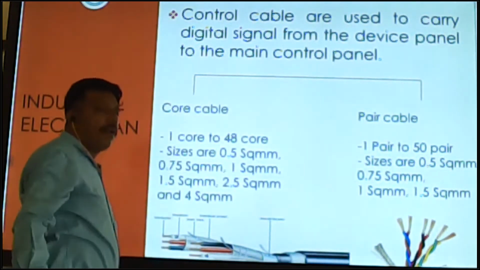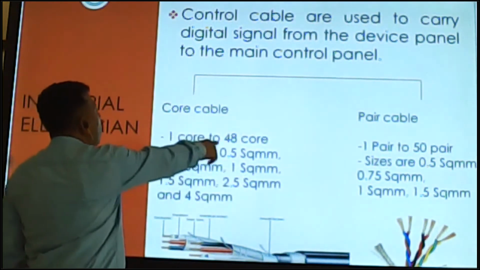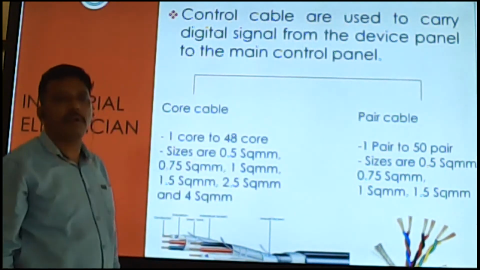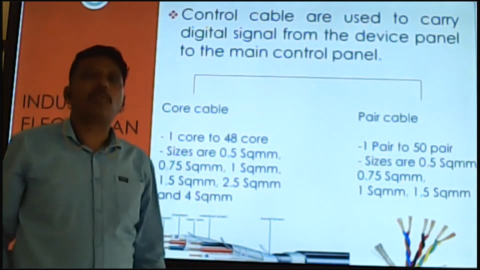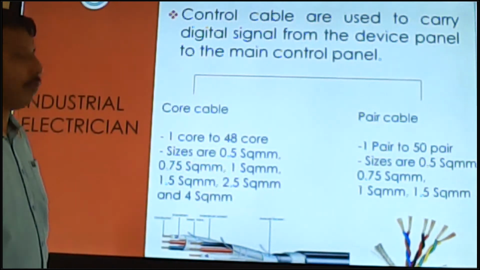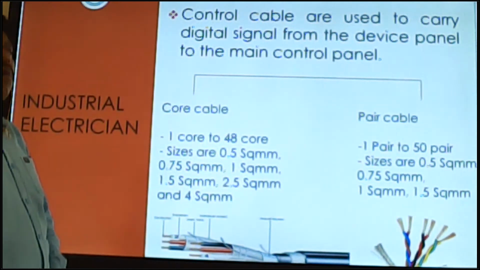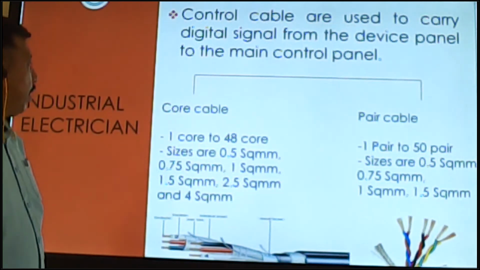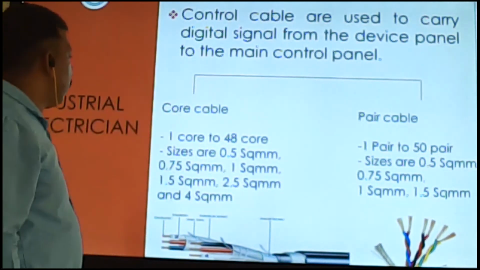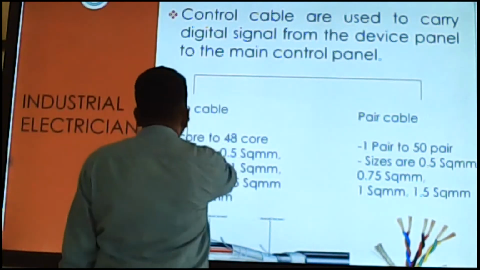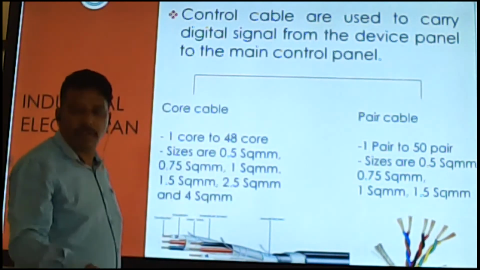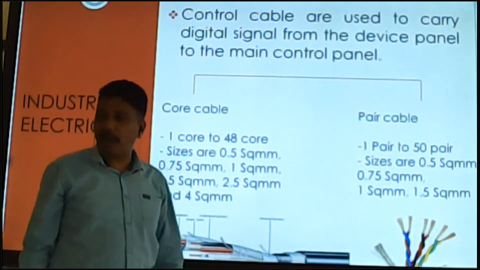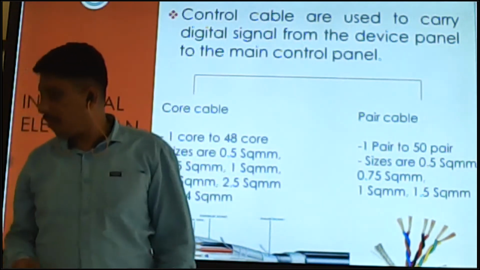Core cable inside has 1 core to 48 core. Control cable comes from 1 core up to a maximum of 48 core. Sizes are also available for the cable cores inside.